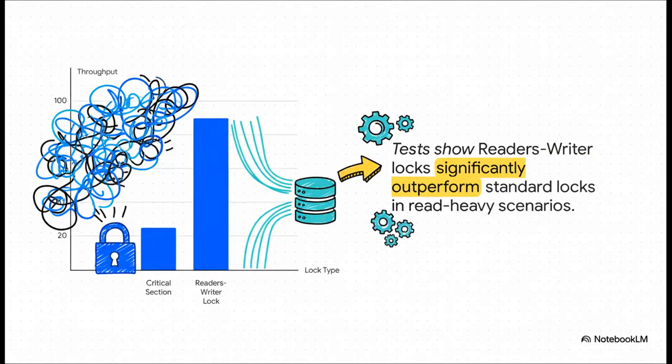And the difference this makes for performance? Oh, it's absolutely staggering. In a situation with tons of reads and only a few writes, a regular, standard lock creates this huge bottleneck. It just crushes your throughput. But the reader-writer lock opens the floodgates for reading, letting tons of threads work in parallel. The result is massively higher performance. It's the perfect example of how picking the right tool for the job can really unlock incredible speed.